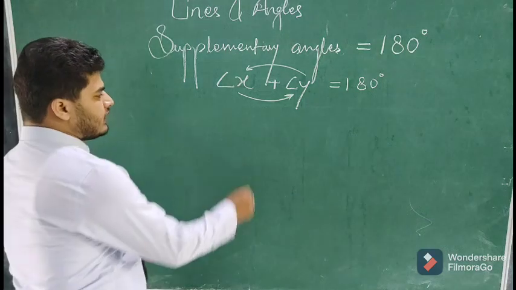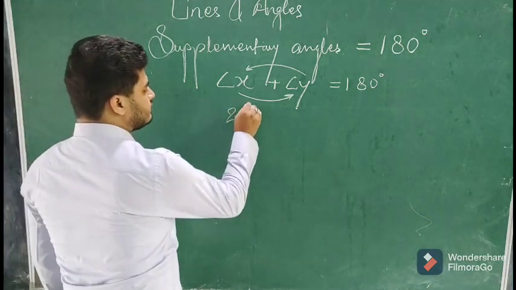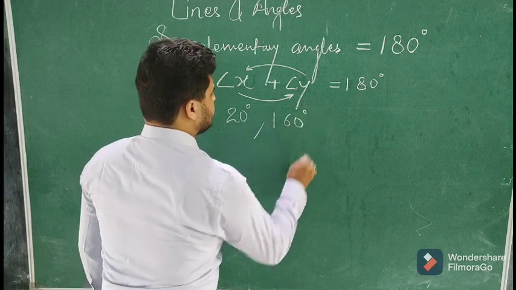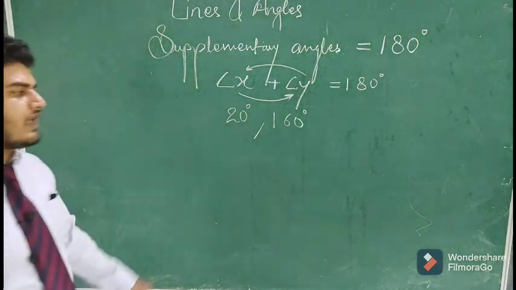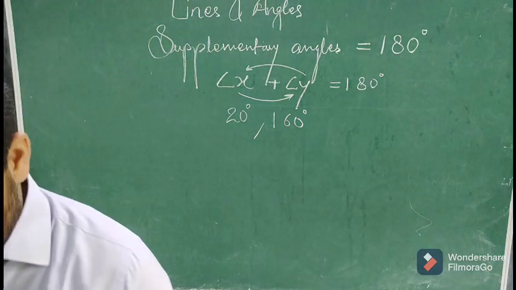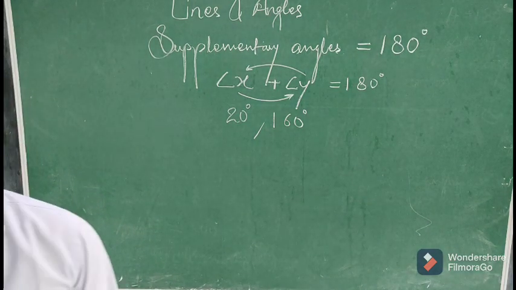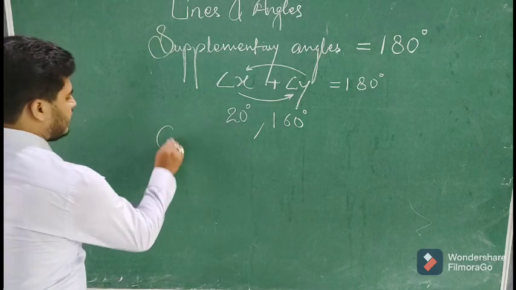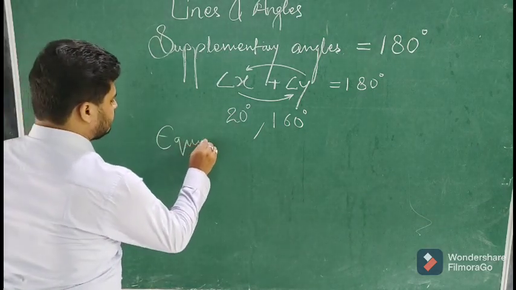For example, there is 20 degrees and 160 degrees. They will be called supplementary angles because their sum is equal to how much? 180 degrees. Next is equal angles.